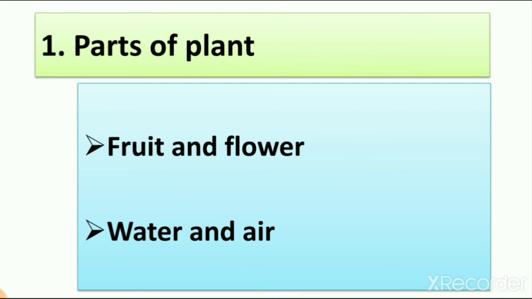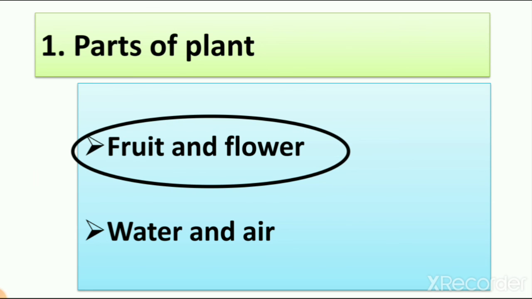Now let's see second question. Parts of the plant. So we learn about parts of the plant in lesson number 3, that plants have 5 parts: fruits, flowers, leaf, stem and root. And the other option is water and air. So from this, which is a part of the plant? Can we see water and air in plant? Yes or no? No. So we circle the fruit and flower because fruits and flowers are parts of the plant.